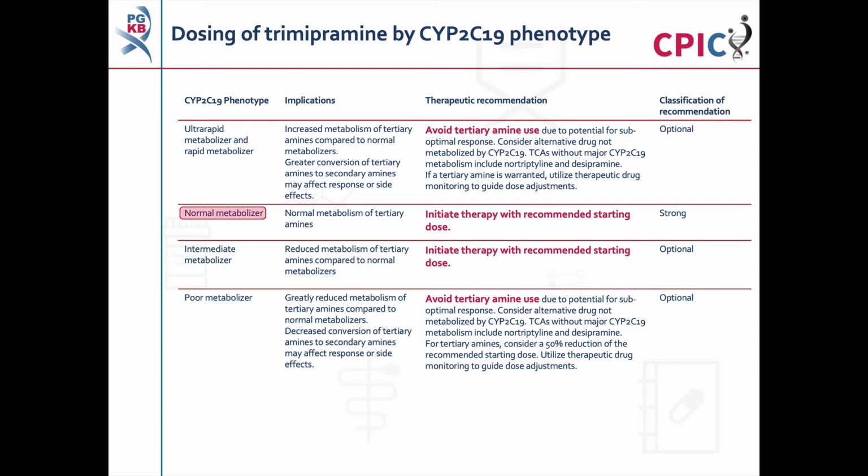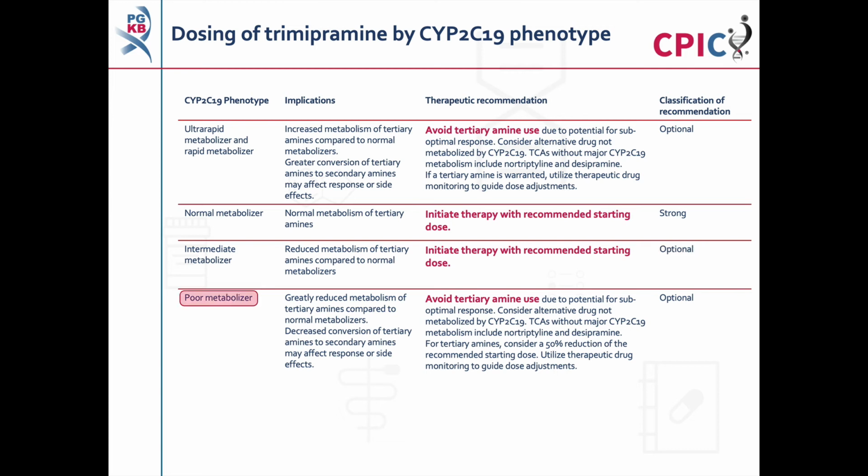Patients with a CYP2C19 normal metabolizer phenotype will have normal metabolism of tertiary amines. These patients can begin trimipramine therapy with the recommended starting dose. This is a strong recommendation. Patients with a CYP2C19 intermediate metabolizer phenotype will have reduced metabolism of tertiary amines. These patients can begin trimipramine therapy with the recommended starting dose. This is an optional recommendation.